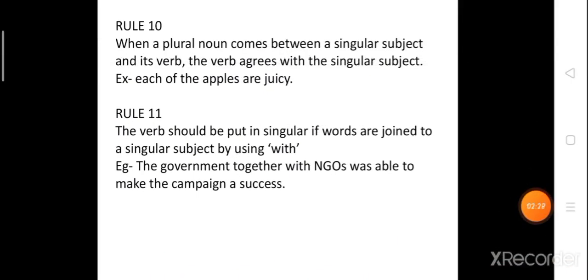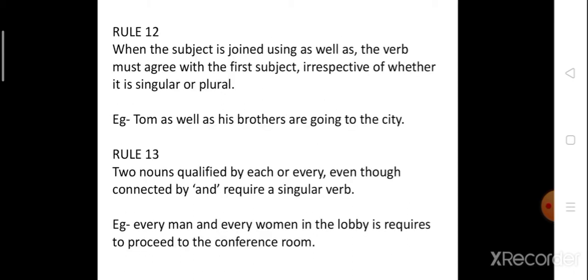So what does rule number 11 say? Rule number 11 says that if two singular subjects are joined by using with, then the verb should also be singular. As we have seen, the government together with NGOs. So NGOs and government are joined together by with. And here we can see was able. Was is used, which shows that the verb is also singular. So this was rule number 11.